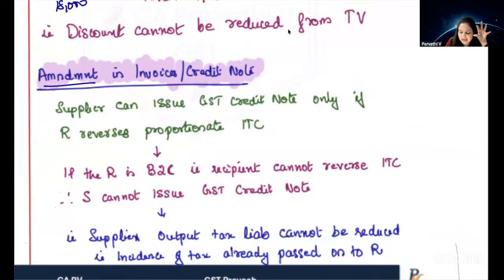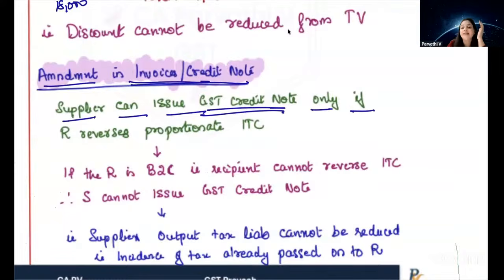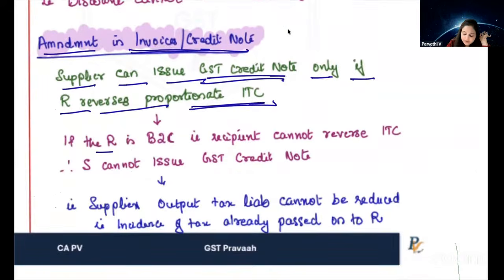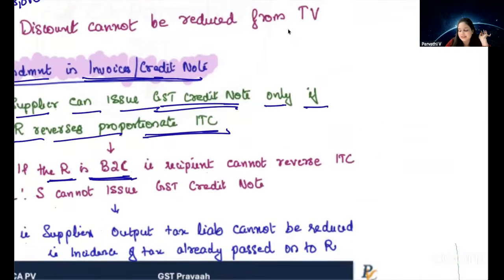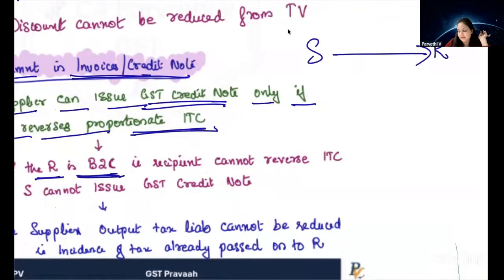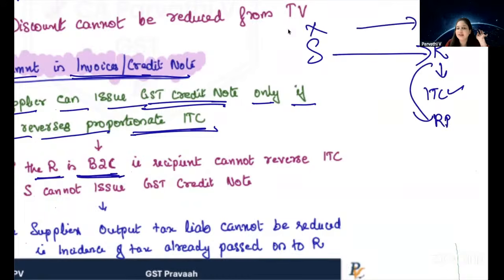Now, regarding this, corresponding change has been made in our tax invoice, credit note or debit note chapter. What is the change? Very, very simple. Supplier can issue a GST credit note only if the recipient reverses his ITC. Correct? Proportionate ITC only if he reverses, supplier can issue a GST credit note. So now the question was, what if the recipient is an unregistered person? Means what? Who can claim ITC? If supplier supplies something to the recipient, recipient can claim ITC only if he is a registered person. X supplies to Y. Y can claim ITC only if he is a registered person.